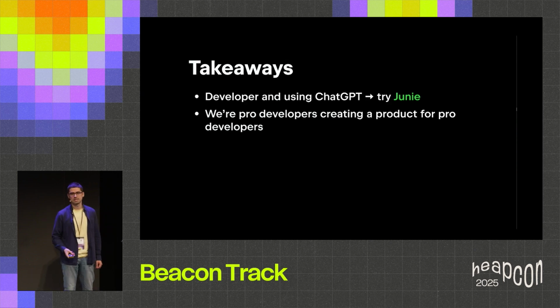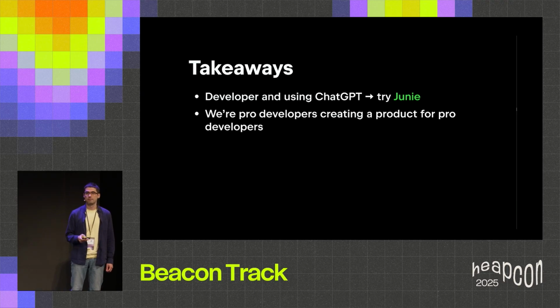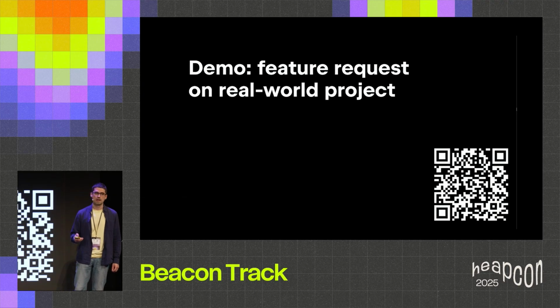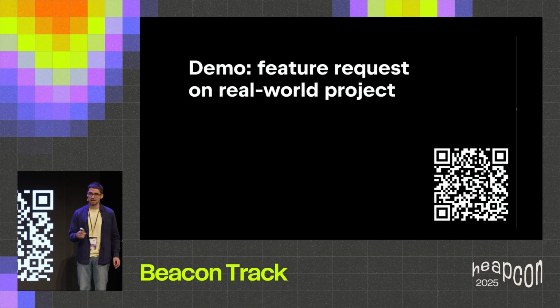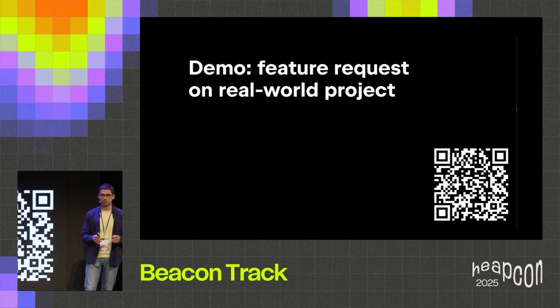And the takeaways of today's talk. If you are a developer and if you are using ChatGPT, try Junie. I think you will like it because we are professional developers creating a product for professional developers. And here is a nice real-world demo of Junie. Usually I do not like demos of coding agents because they are about "create me a snake game in the browser." But this is an exception. This closes a feature request in a real-world GitHub open source project.